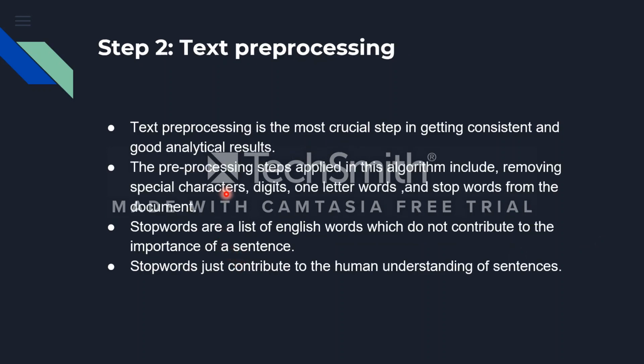The second one is text pre-processing. Text pre-processing is the most crucial step in getting consistent and good analytical results. The pre-processing steps applied in this algorithm include removing special characters, digits, one-letter words, and stop words from the document. Stop words are a list of English words which do not contribute to the importance of a sentence. Stop words just contribute to the human understanding of sentences.